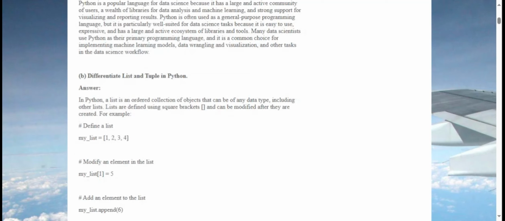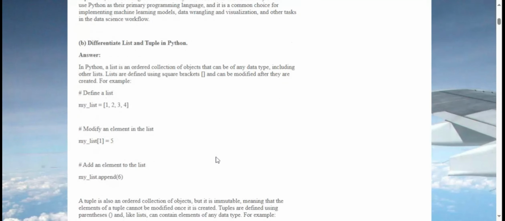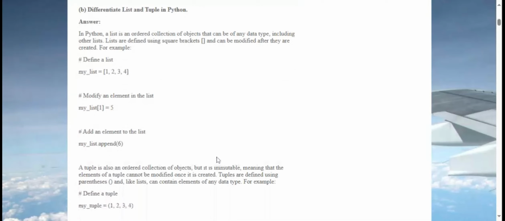B. Differentiate list and tuple in Python. Answer. In Python, a list is an ordered collection of objects that can be of any data type, including other lists. Lists are defined using square brackets and can be modified after they are created. For example, # define a list. my_list = [1, 2, 3, 4]. # modify an element in the list. my_list[1] = 5. # add an element to the list.